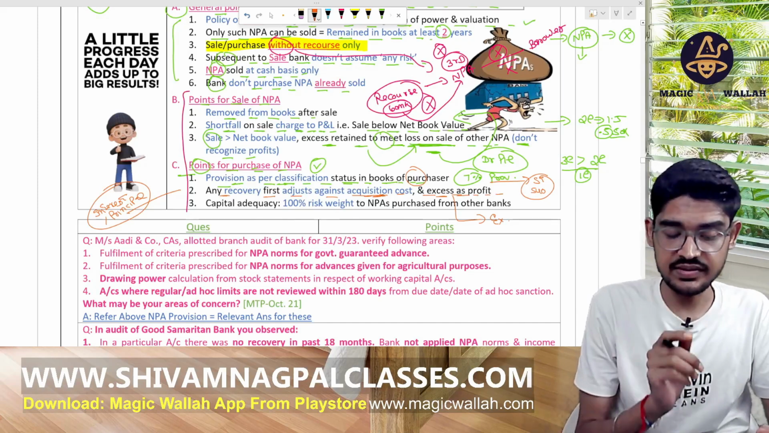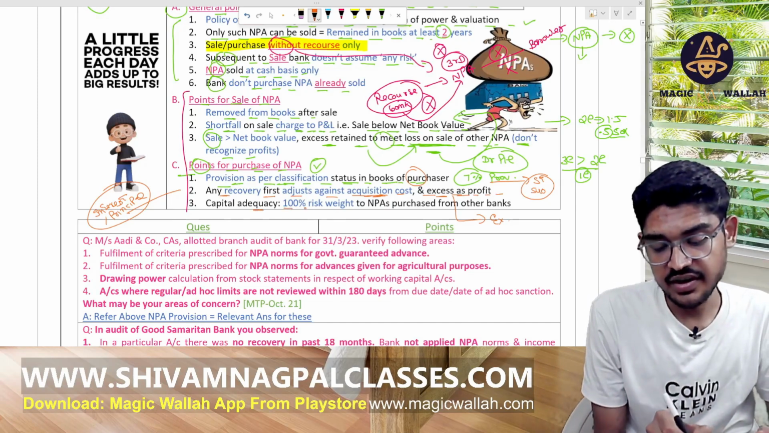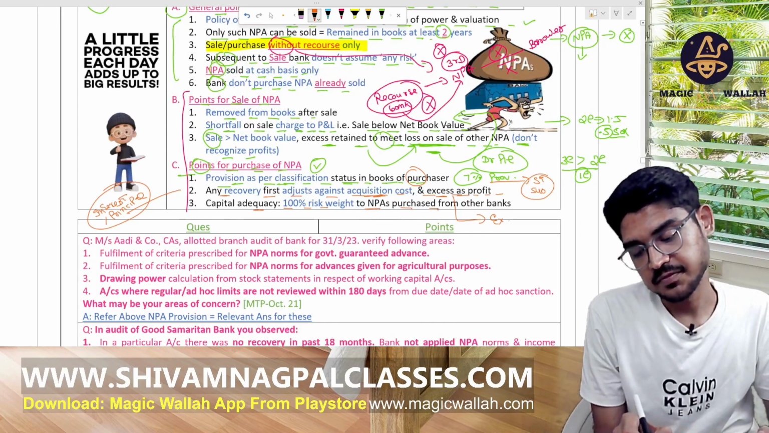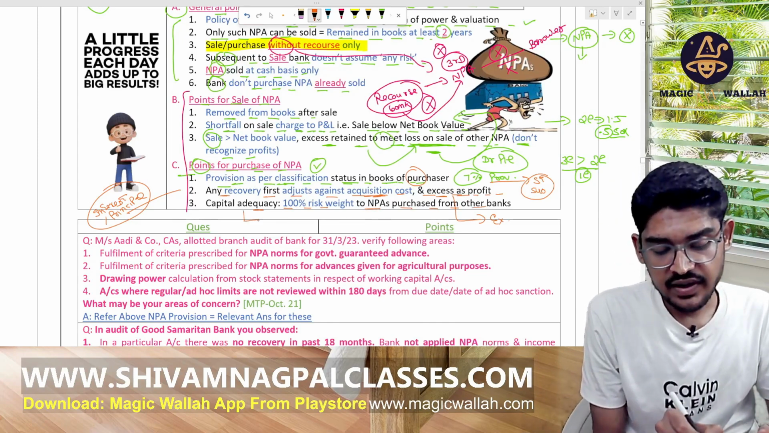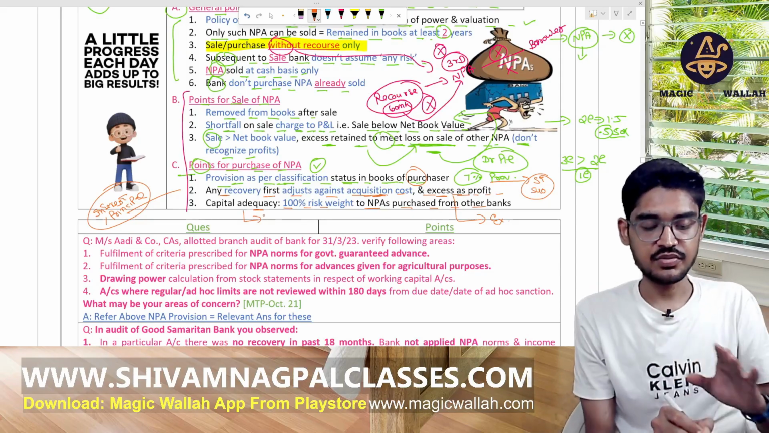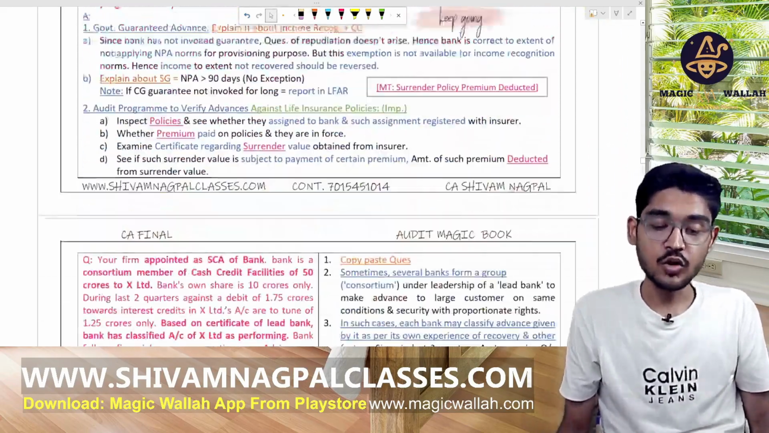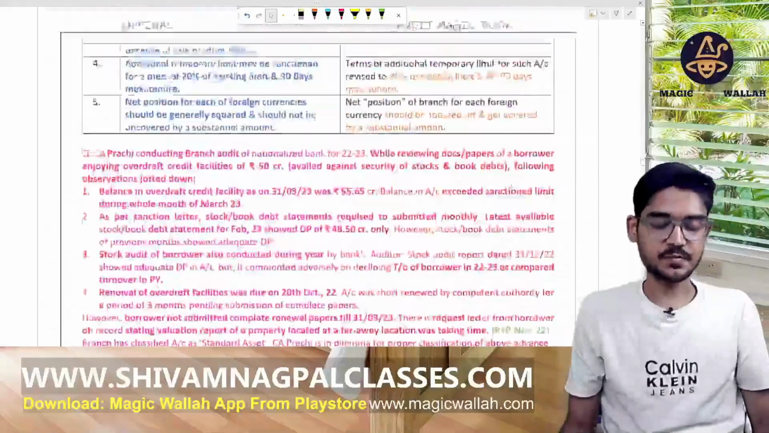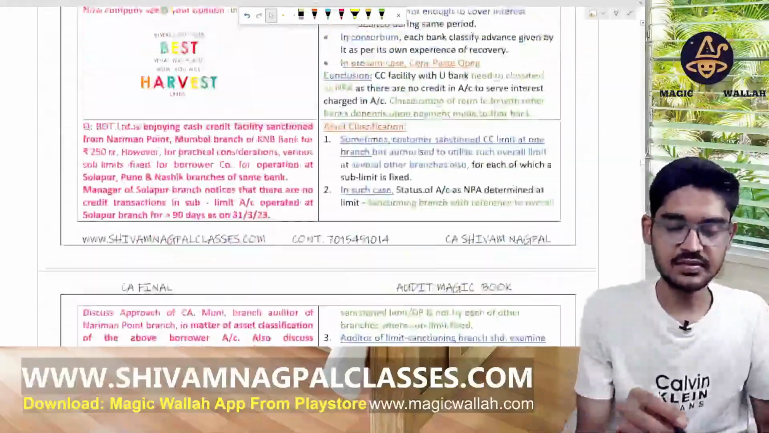And for capital adequacy, the NPA purchased from another bank is 100% risk weighted. Okay, this will be read in the next lecture. What do we mean by capital adequacy? It is covered in the next lecture. Okay. Now there are many questions given. Let's cover these questions. See here.